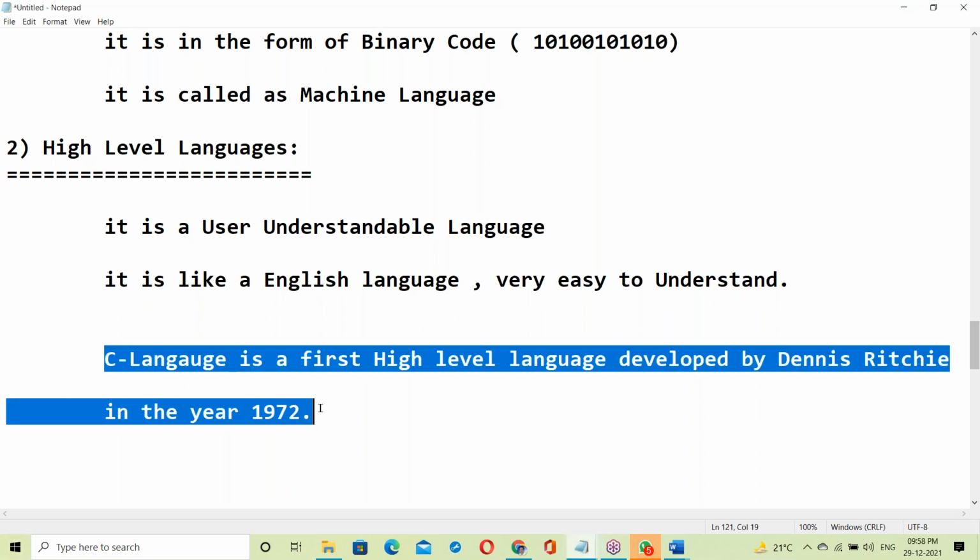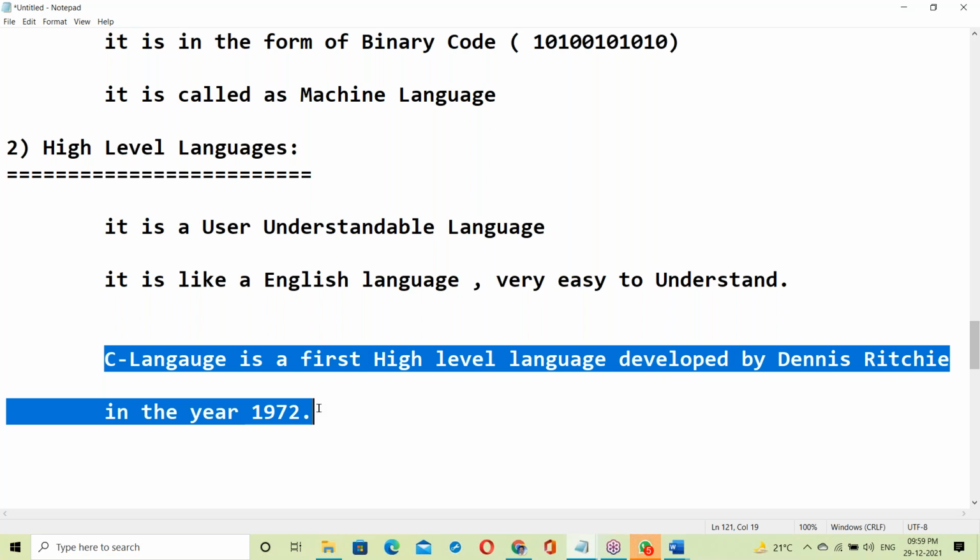Yes, the first high level language is C language. After C language, next C++. After C++, next Python. After Python, other languages like COBOL, Pascal, Basic, Fortran. There are many languages, but they are not official languages. C is the first official language, then officially using C++, Python, COBOL.